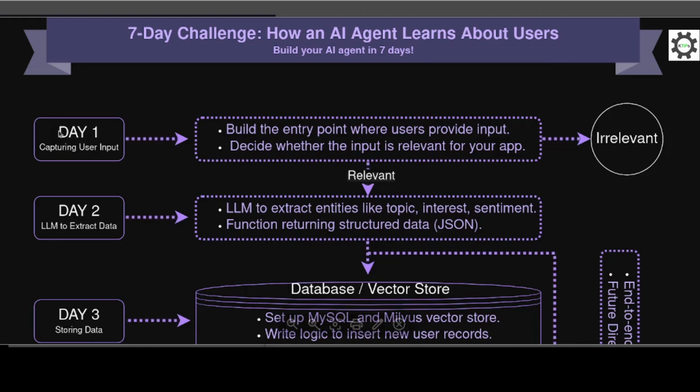So, for the plan. For day 1, we are going to implement a kind of guardrail. We are going to capture the user inputs, and decide if it's relevant for the application or not. If the user enters something valuable for our application, we process it. But our application only accepts information about content creation.